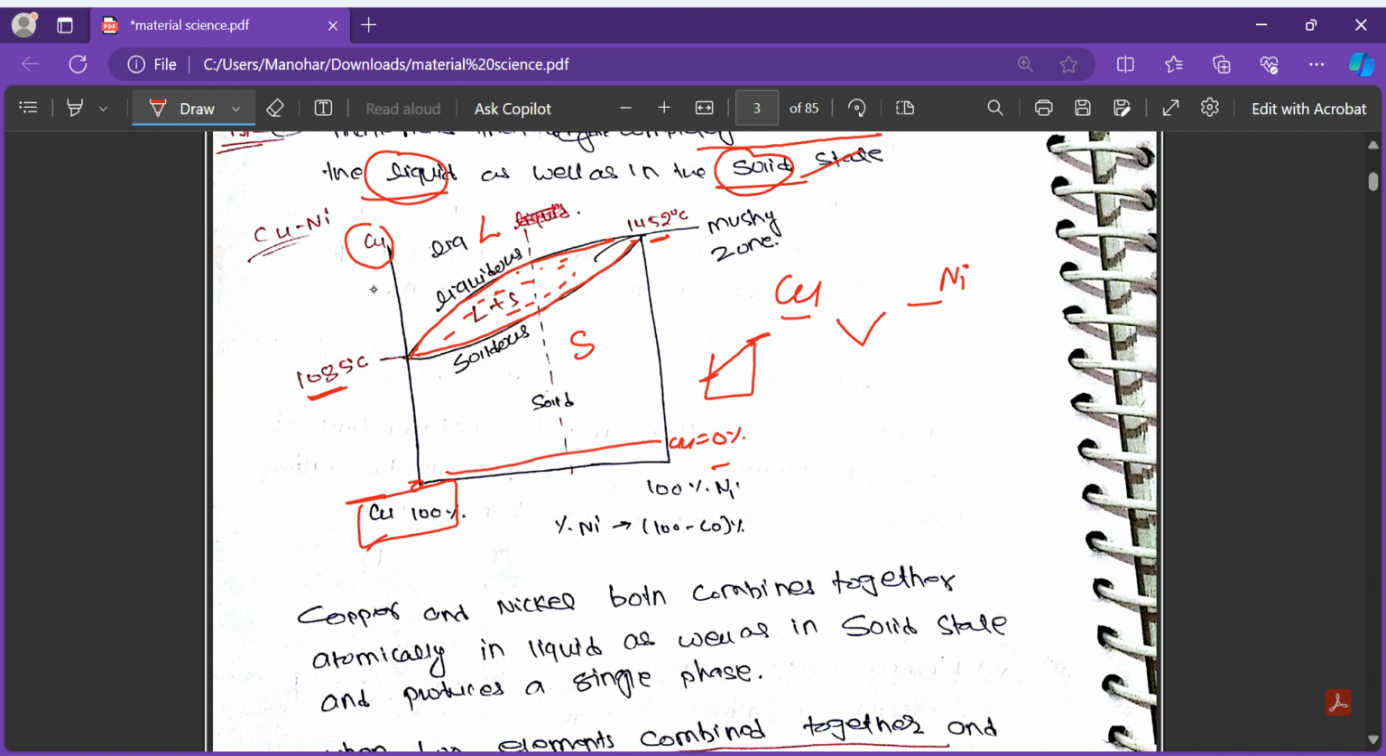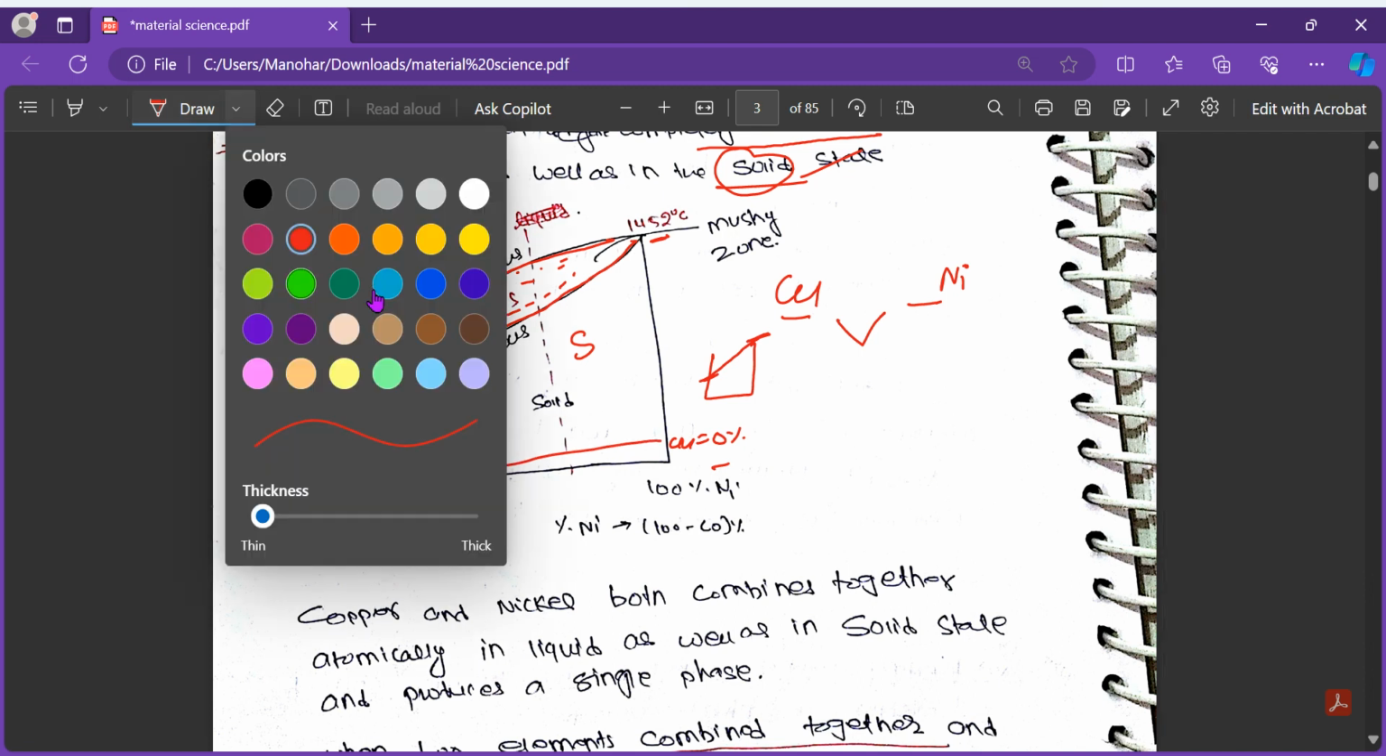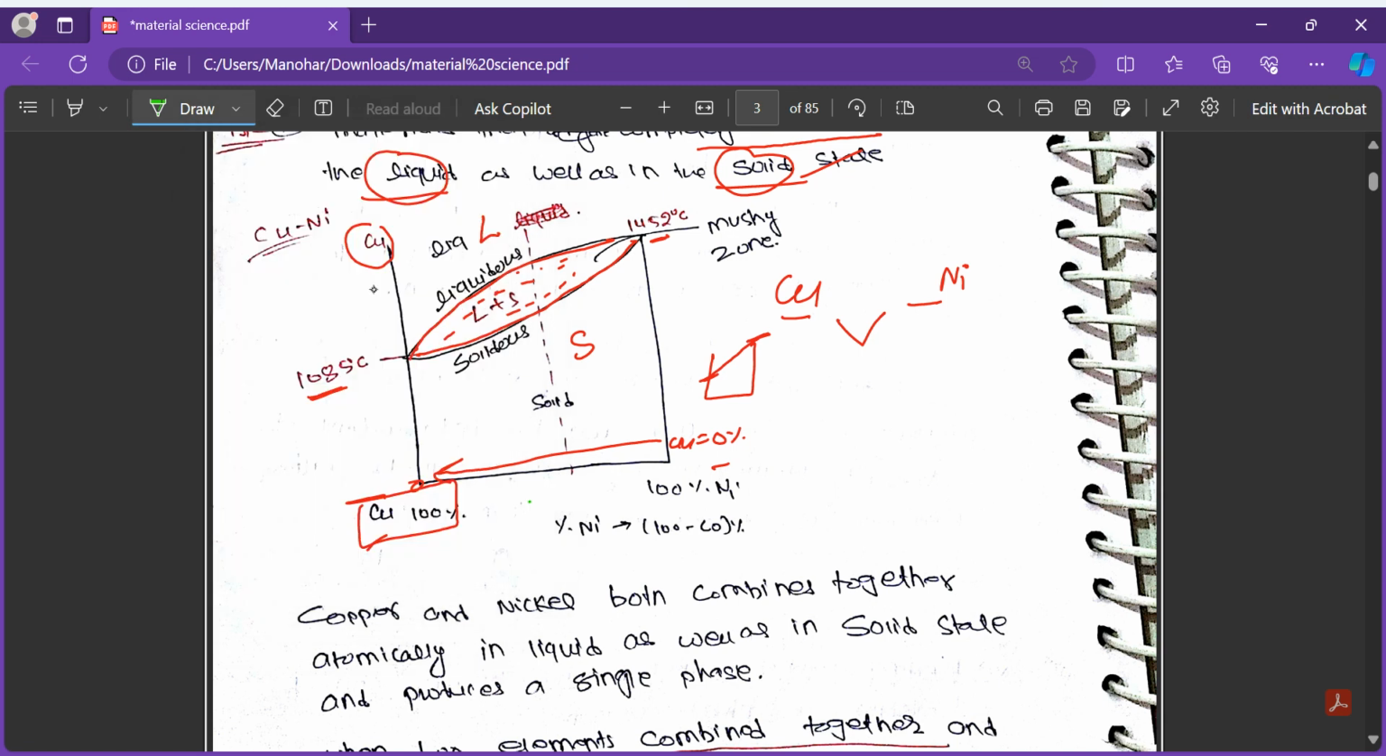So copper going here will increase, and similarly we will use the term nickel as green here. Nickel becomes 100% at this point, and it is 0% nickel at this point. So this kind of diagram is for copper and nickel.